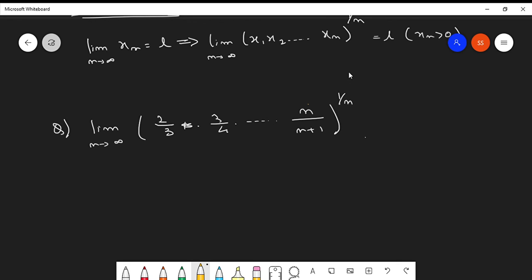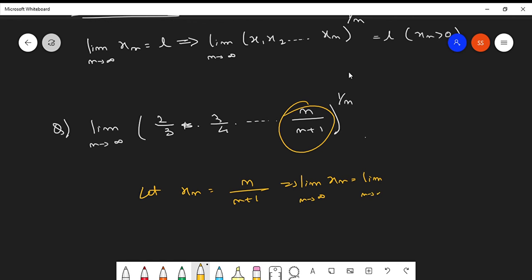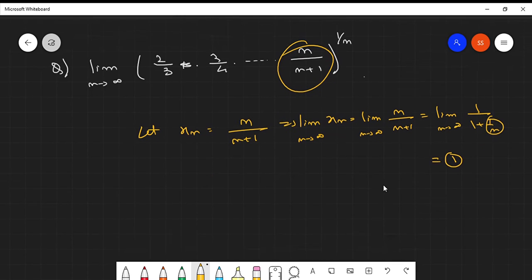Let us take this as the nth term, so let xn is equal to n over n plus 1. So limit n tends to infinity xn is equal to limit n tends to infinity n over n plus 1, which is equal to limit n tends to infinity 1 over 1 plus 1 by n. This becomes 0 as n tends to infinity, so this is equal to 1.